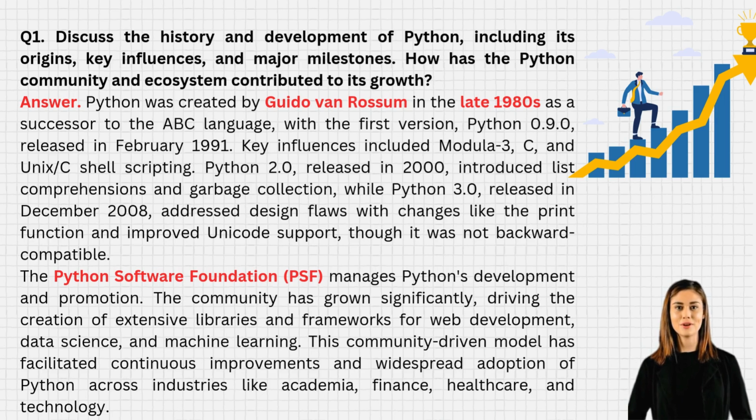Python 2.0, released in 2000, introduced list comprehensions and garbage collection, while Python 3.0, released in December 2008, addressed design flaws with changes like the print function and improved Unicode support, though it was not backward compatible. The Python Software Foundation, PSF, manages Python's development and promotion.